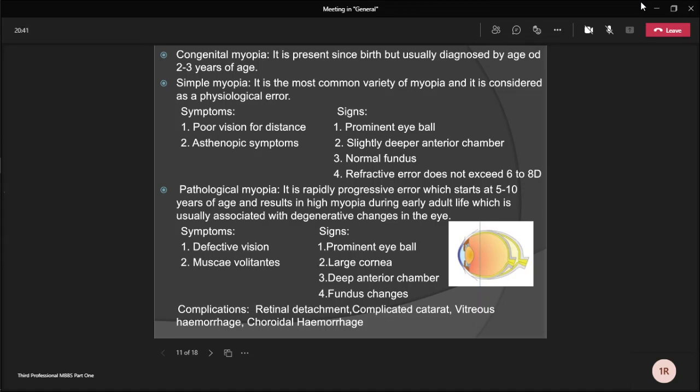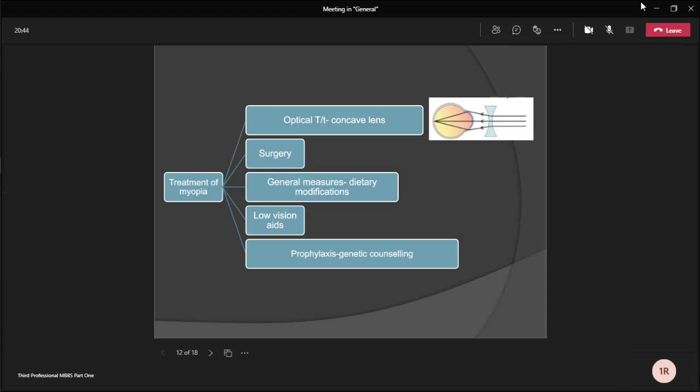Ideally, myopia is treated by optical treatment with concave lenses, either as spectacles or in the form of contact lenses. Surgery is done; LASIK surgery is usually done for correction of the myopia. Next are general measures. Ideally, we give some dietary modification, and sometimes low vision aids are needed, indicated in some patients with progressive myopia having advanced degenerative changes. Prophylaxis: genetic counseling is sometimes also needed.